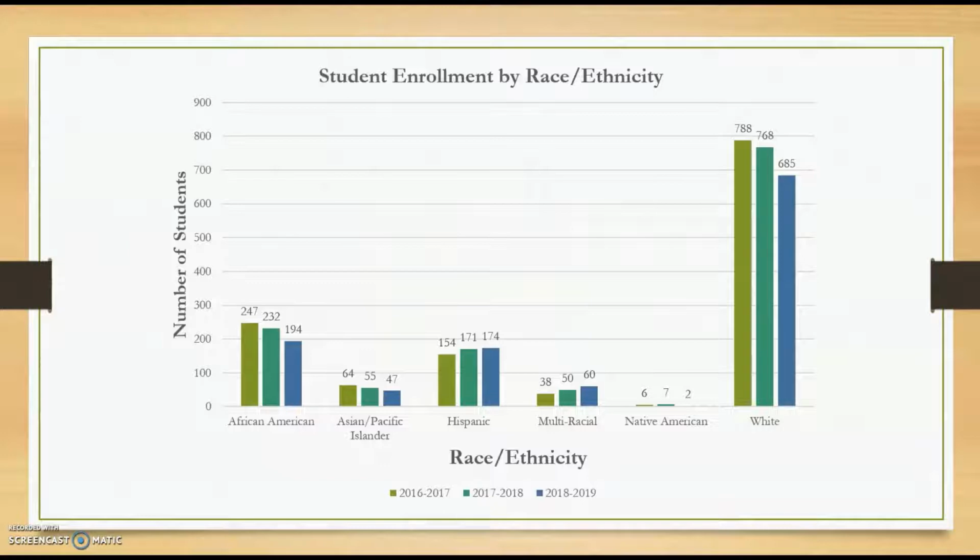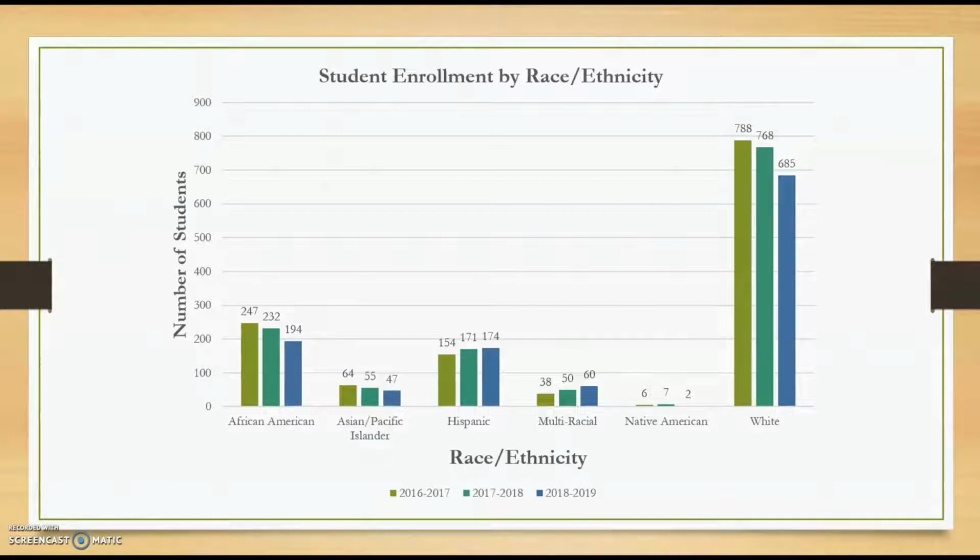When looking at the number of students enrolled by race and ethnicity, we see that the number of white students dropped from 788 students in 2016 to 2017 to 685 students in 2018 to 2019. The number of African American students also dropped, going from 247 students in 2016-17 to 194 students in the 2018-19 school year.